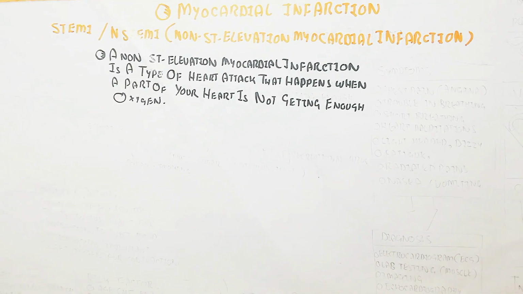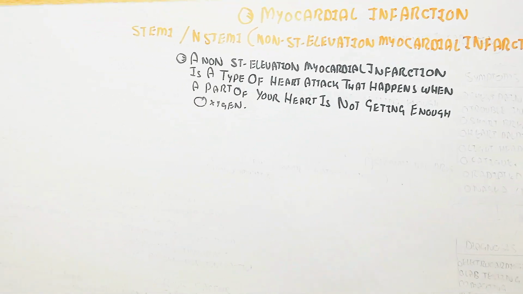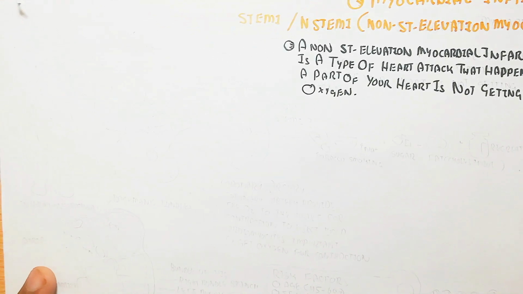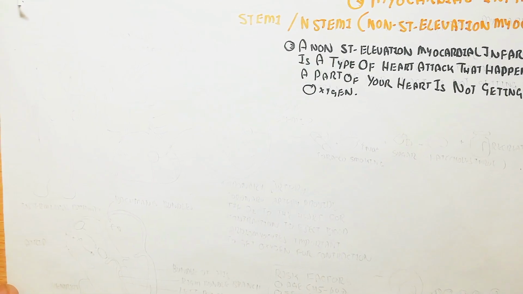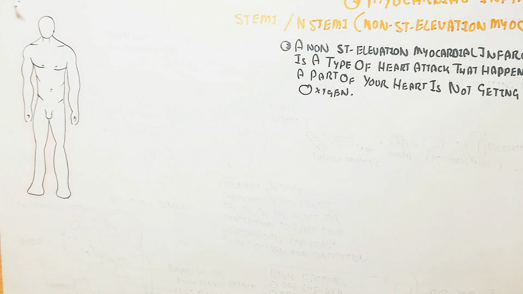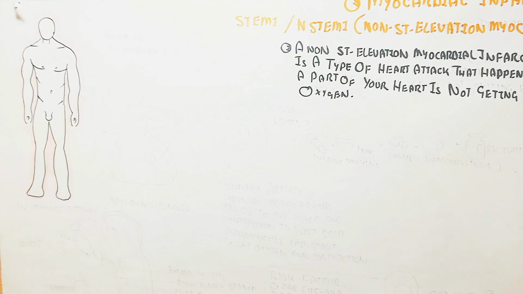When the heart does not get enough oxygen, the heart tissue will die, and contraction of the heart will not be possible. That is why it is called N-STEMI for short, while in STEMI there is ST elevation, the S and T waves elevation. We will also discuss this with the electrocardiogram.